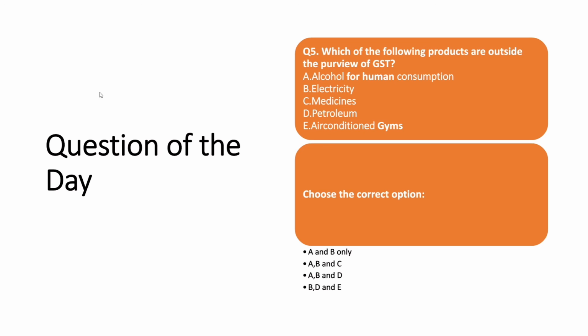Which of the following products are outside the purview of GST? Alcohol for consumption, electricity, medicines, petroleum, air-conditioned gyms. So you have to choose the correct option from the options given below.